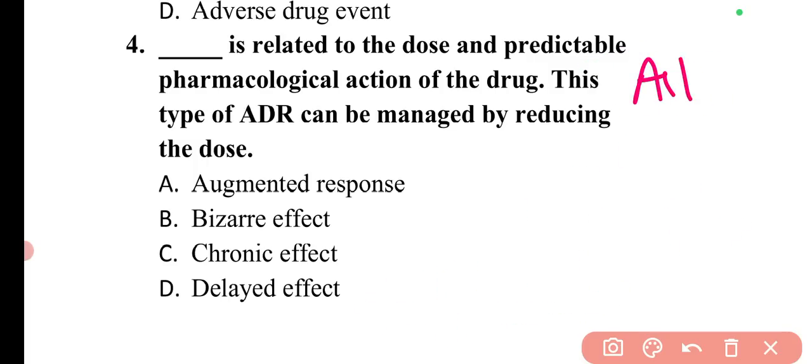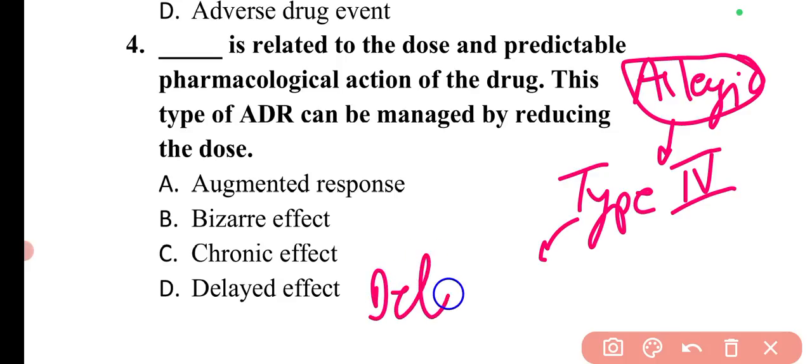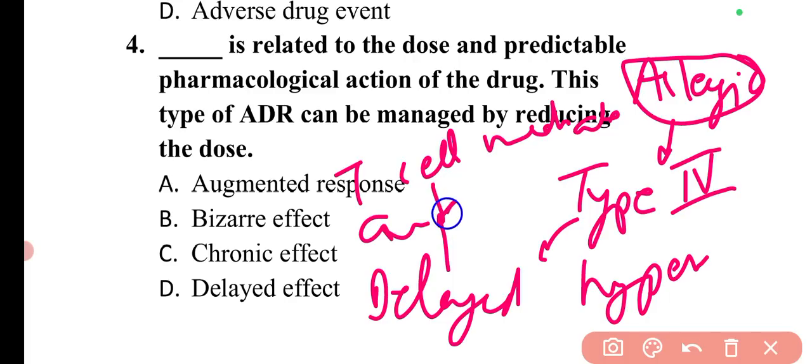Then the last type of allergic reaction is the type 4 allergic reaction or type 4 hypersensitivity reaction. These are also known as delayed hypersensitivity. And in this the example can be T cell mediated contact dermatitis. So this is the example of type 4.